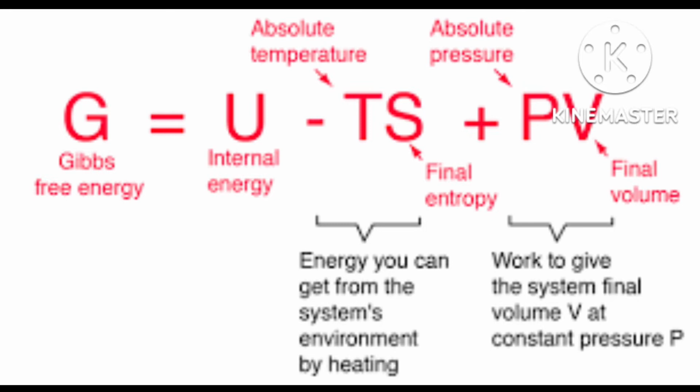Now what is the Gibbs energy, you have to understand. Gibbs energy and spontaneity. Entropy and spontaneity means delta S, and now we are going to understand Gibbs energy and spontaneity. What is this energy? You have to understand.